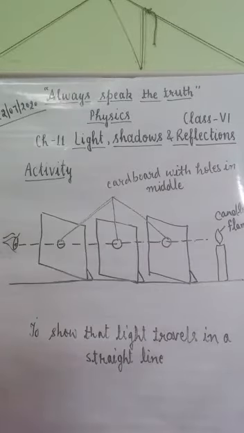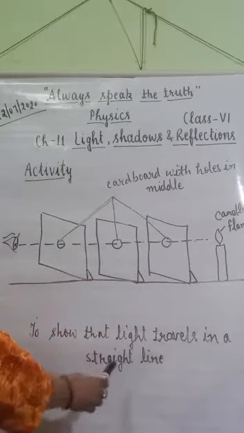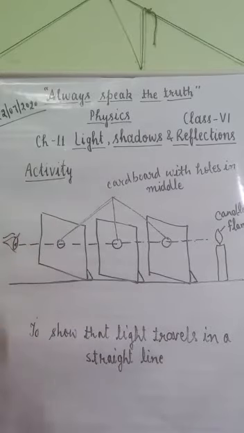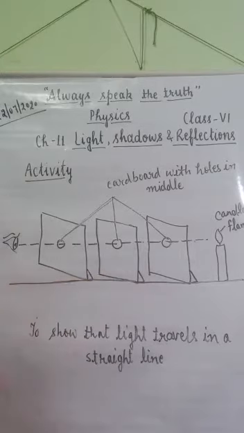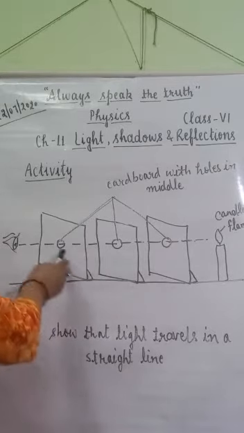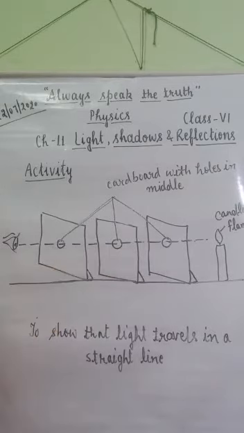Let's see that light travels in a straight line through an activity. Firstly, we will take 3 cardboards of the same size and place one over the other and make holes in their center by hammering with the help of a nail or by any way.